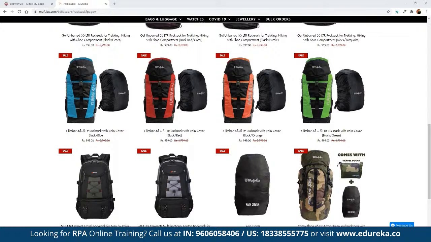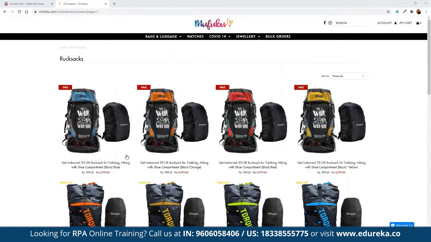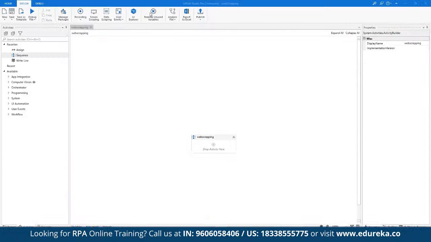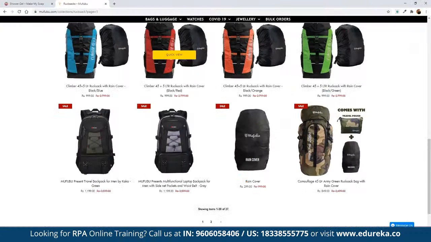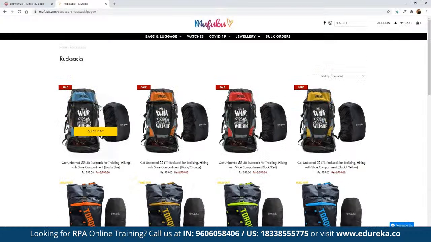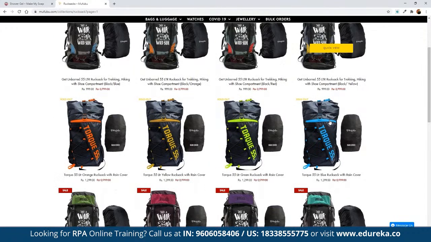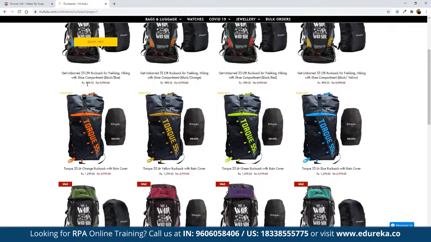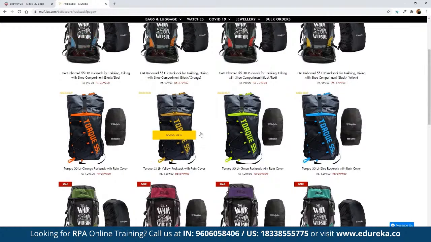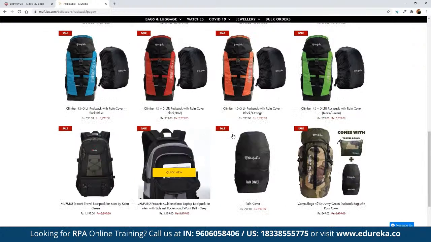So let's say here we want to scrape this website. So we can go back to our UiPath to automate the process of web scraping. Our goal is to scrape data from this website, such as the data available for these different products, along with the product name, the old price, and the new price, and we want this data to be stored in a separate CSV file.